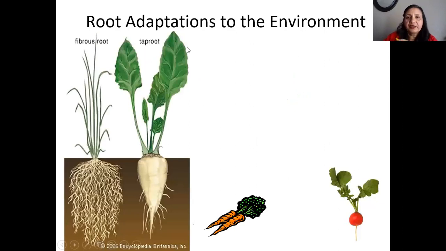So now again we talk about root adaptation to the environment. When you see hair-like roots, you call it a fibrous root. A hairy-structure root is called a fibrous root. You can see it in grass like that. I had grass like that, but I didn't bring anything. And like the radish, there's the taproot. Similar to the radish is the carrot. So it's a taproot, right? And also the turnip.